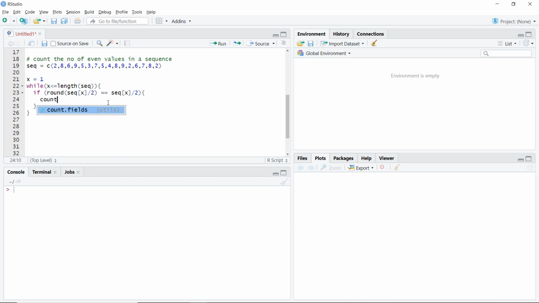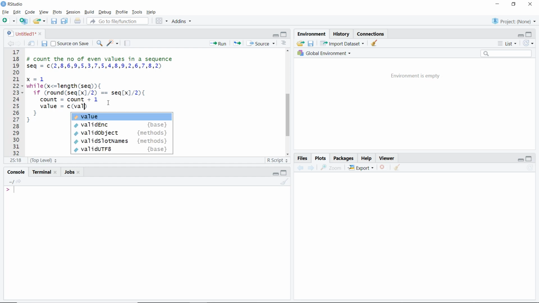So count must be increasing, so count must be equal to my old count plus 1. Also let's say I want to make a vector that gives me the value also, whichever value was even. So value must be equal to my old value. Oh sorry, it is a vector, so it should look like a vector. Take my old vector, comma, the new value, that would be seq x.